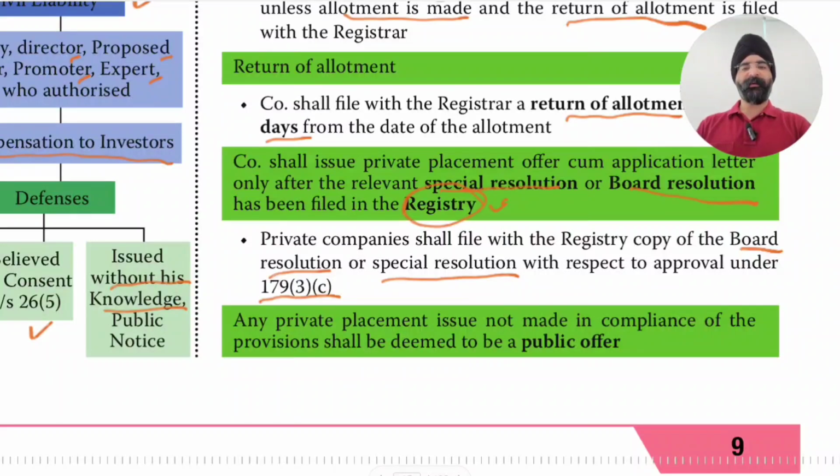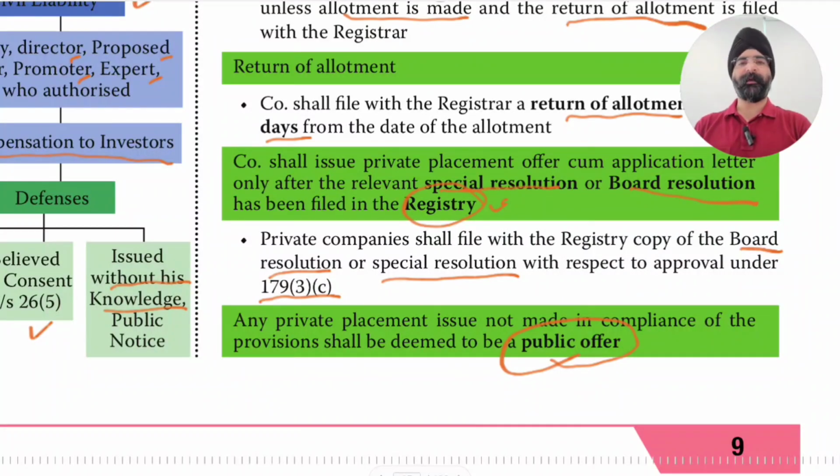Now, any private placement issue not made in compliance with the provisions shall be deemed to be a public offer. It will be treated as if a public offer is made without doing the due compliances.